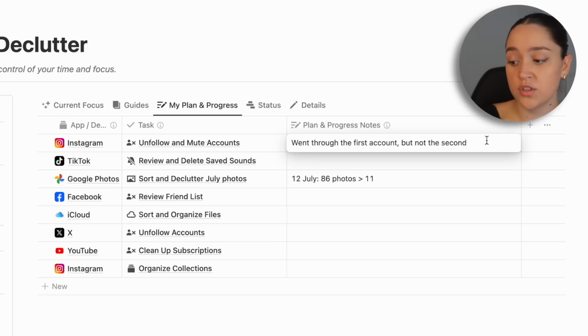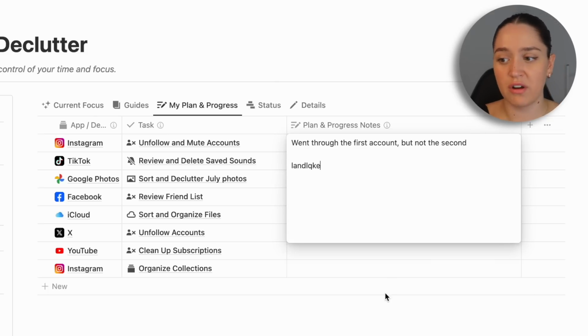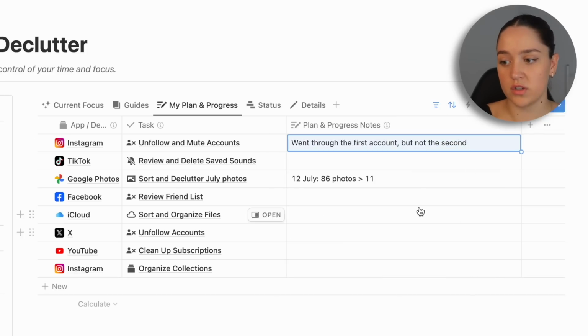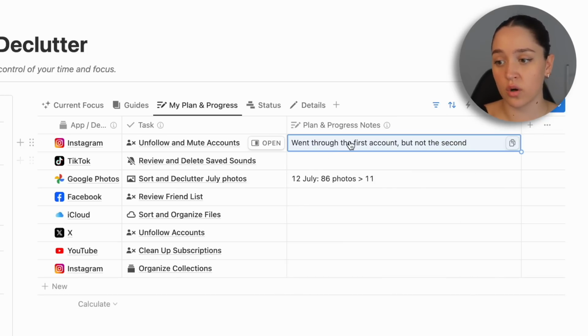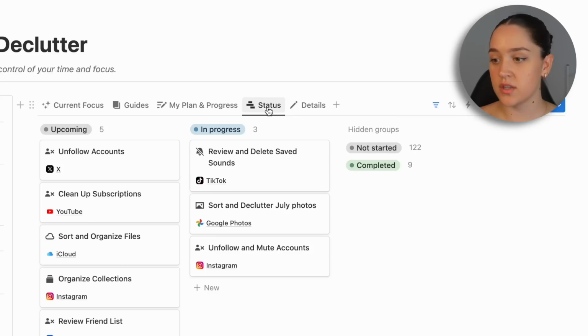So if you hold shift and then press enter, you can actually add as many lines as you want. So you can write out full plans here and it just depends on what you want to keep. As you can see, I did this for sort and declutter July photos. Whatever you want to write, this is your space. The next view is the status.